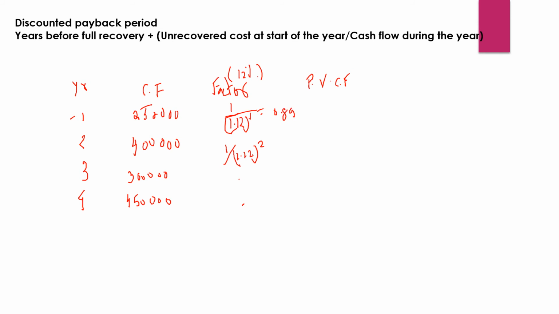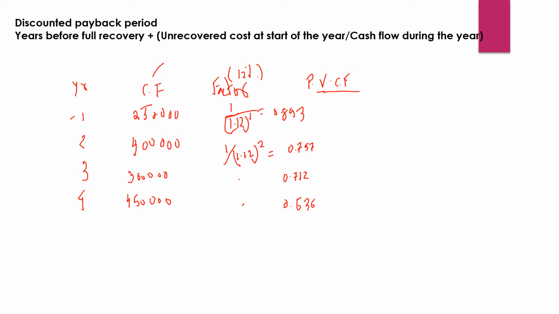This one comes out to be 0.797. Here, please find it out with the calculator. 0.712, and this one will be for 4 years, 0.636.